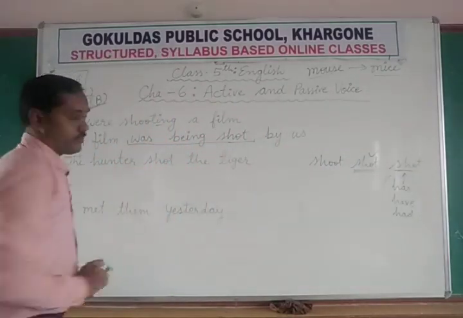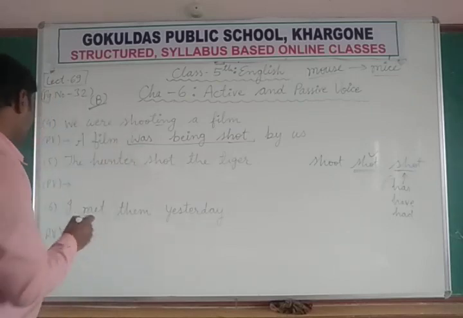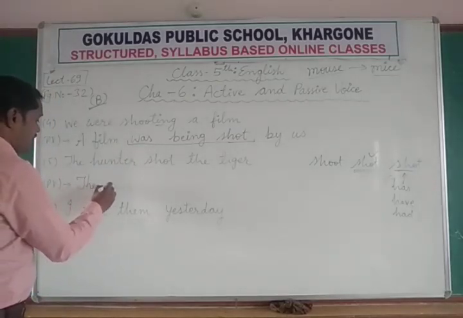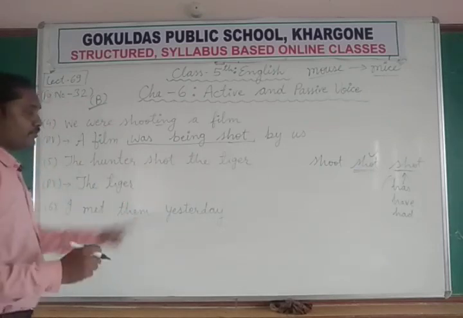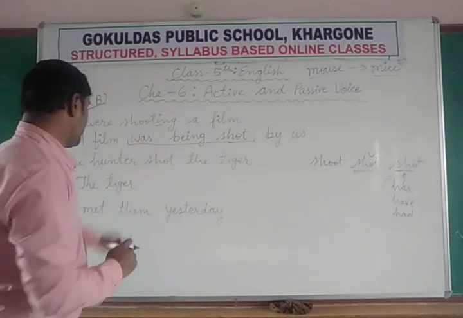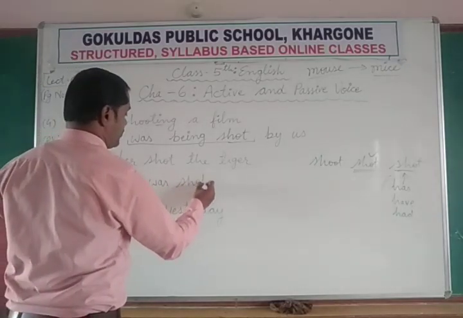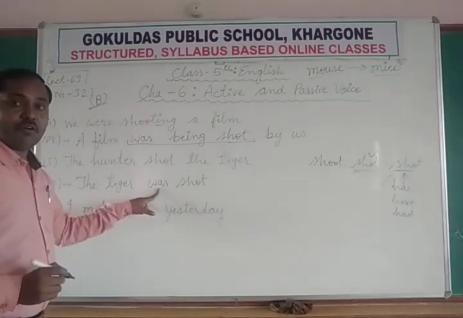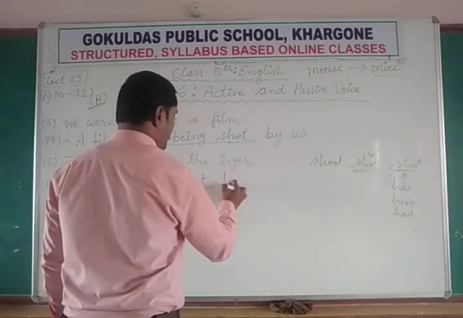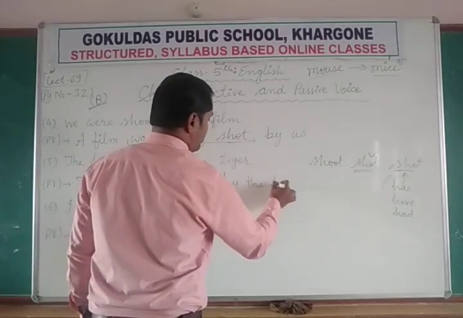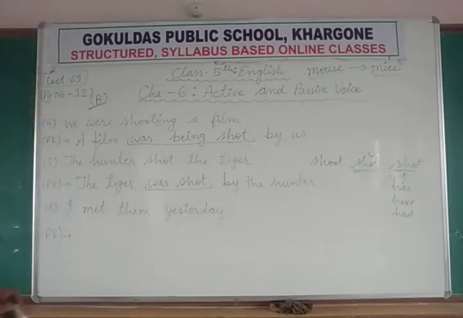The hunter shot the tiger, goli maar di. The tiger was, it is a past tense. Second forms are always used in past tense. So we use was. Was shot. The suitable form of be, was shot by the hunter. Shot by the hunter.